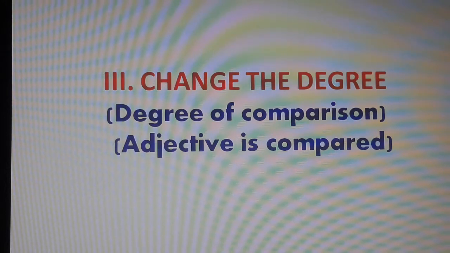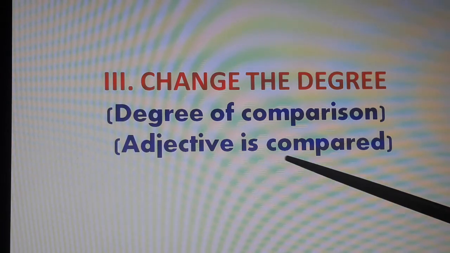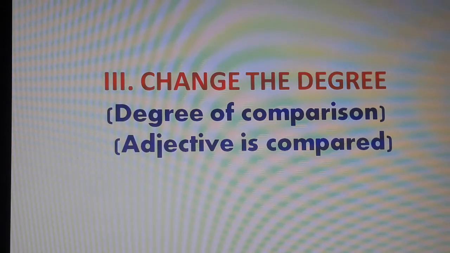Good morning, students. Today let us begin the third chapter of your grammar, that is change the degree, or we call degree of comparison. When we say degree of comparison or change the degree, what is being compared? It is the adjective that is compared, okay? And so what is adjective? Adjective is that which qualifies the noun, or it speaks more about the noun.